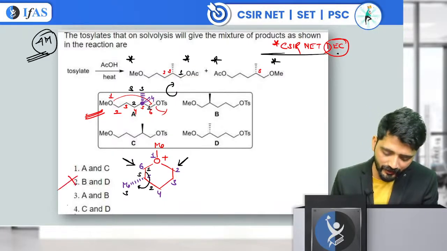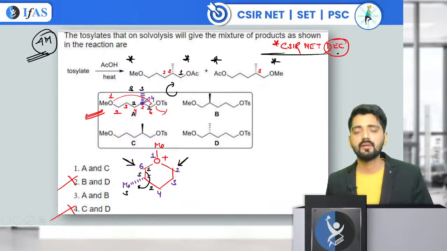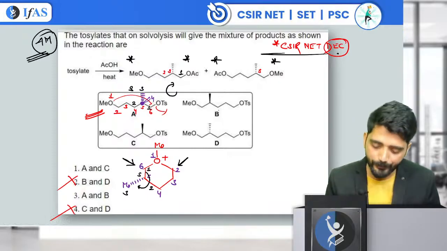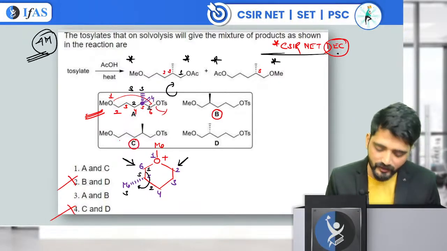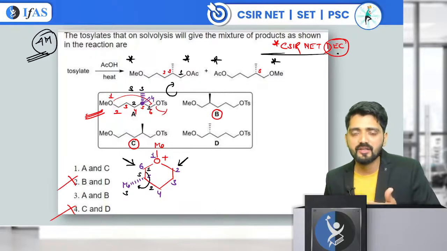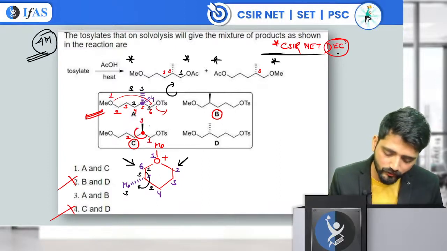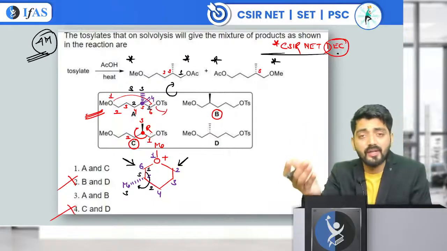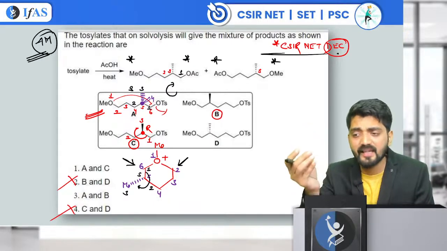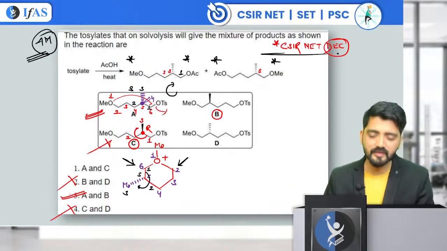So I can eliminate the second and fourth. Now I need to check between B and C, which is going to give the same intermediate. Between B and C, I need to check which will give the same product. If you are smart enough, you can just find the products by finding the RS configuration. You know that at this center, if I find 1, 2, it will of course be a clockwise rotation, it is going to be R. But the product says that the substituent with the methyl is going to have an S configuration. You need to cancel this and of course option number C is going to be correct.